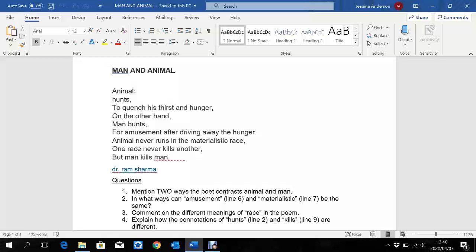If they harm another animal, it's for survival. And so there isn't malice attached to that. And it's not about what they gain, because it's about their basic survival. So again, our poem is simple, and the message is powerful. And again, the message is about how man is cruel and how man oppresses people, because man perceives himself as being more powerful. And perhaps the poet is reminding us that we don't really need to be that way.